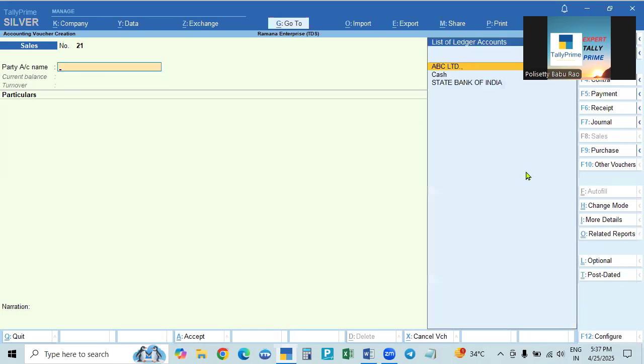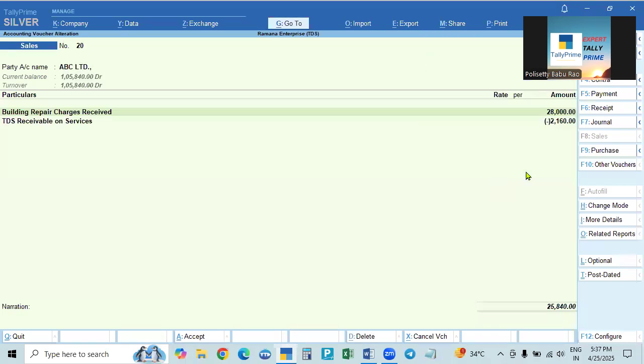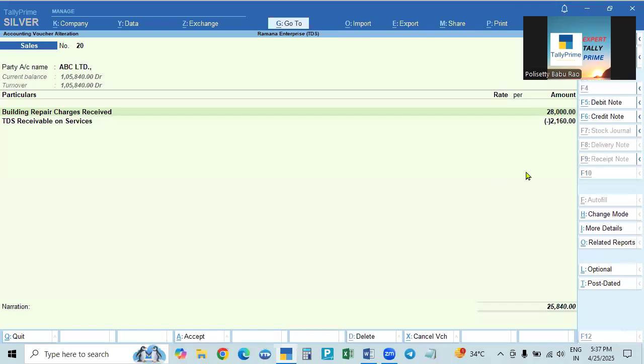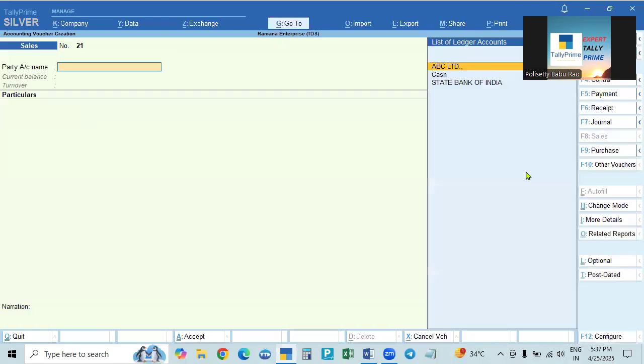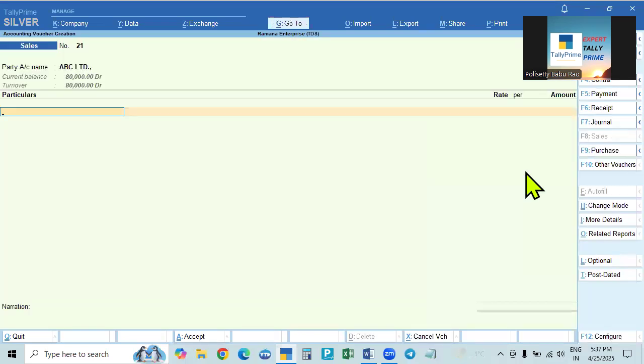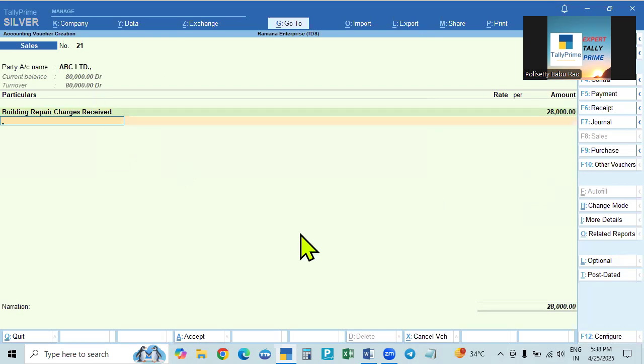But another thing you can do is, here you go up and I'm deleting this. So another method is, in this case, ABC Limited, accept, and building services, and then 28,000. And here, we will not show the deduction. So we have to go, and there are only 2, 3 transactions. There is a lot of money.